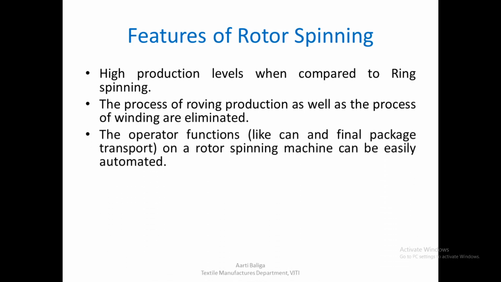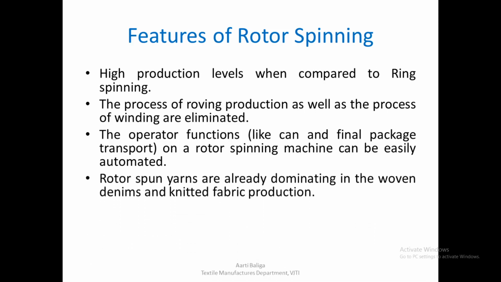The operator functions like can and final package transport on a rotor spinning machine is easily automated, and since automation is there, a lot of operator functions are reduced, and you can reduce a lot of requirement of labor on the shop floor, again leading to savings.